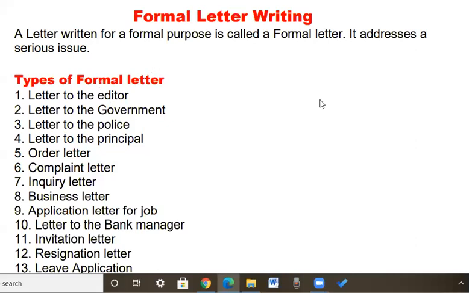The types of formal letter are letter to the editor, letter to the government, letter to the police, letter to the principal of school, order letter, complaint letter, inquiry letter, business letter, application letter for job, letter to the bank manager,